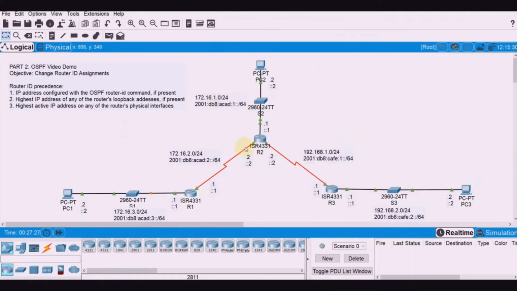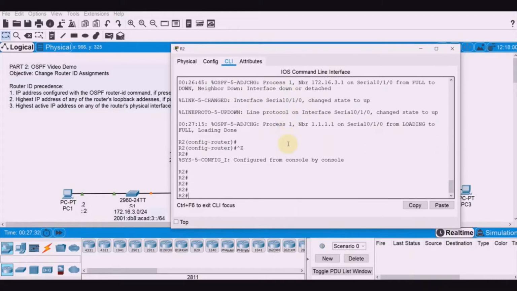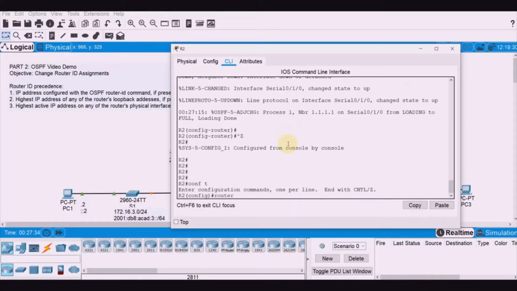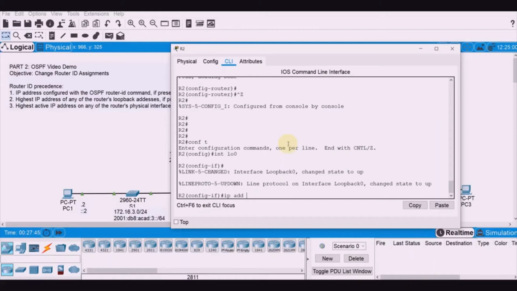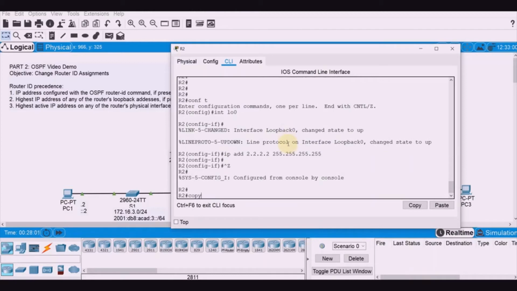Let's do it on router 2 here. For router 2, that would be configure terminal, interface loopback 0, and IP address, say 2.2.2.2, with mask 255.255.255.255. Same thing: we need to reload the router. To do that, let's save the configuration: copy run start.